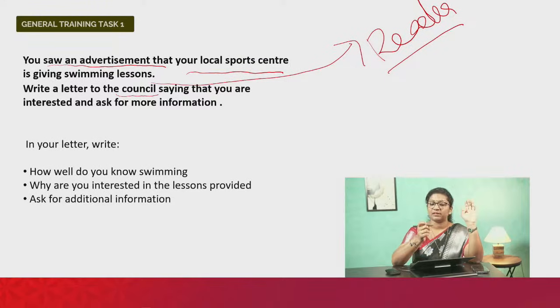Now, if you're writing to someone in power, like the council here, the president of your country, or the police inspector, you know the person, of course, you would know the president of your country, but the other person doesn't know you. That's when it becomes a formal letter. So this category falls in the formal letter category. We're writing a letter to the council, and what should we ask them?